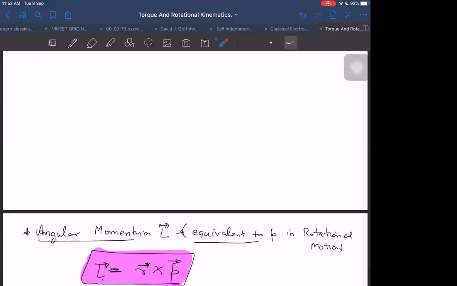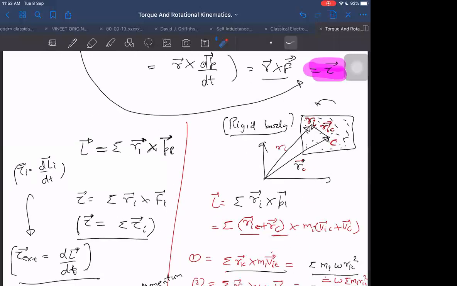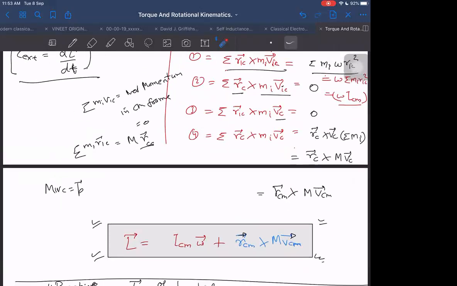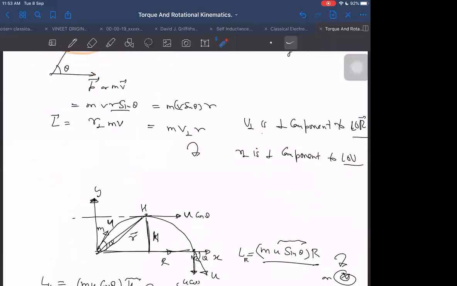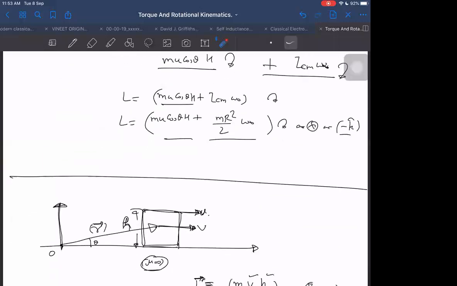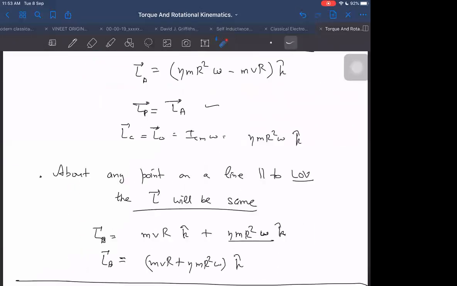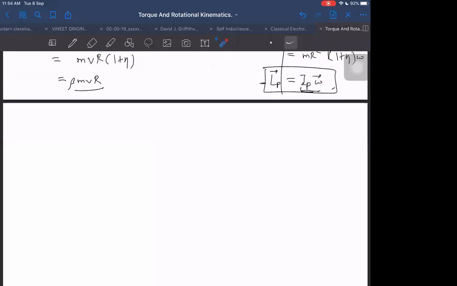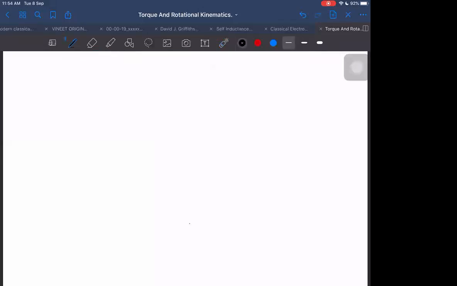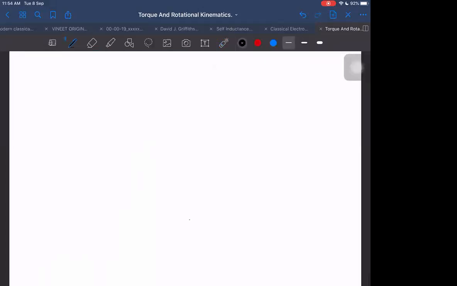There is one question of this type I have seen somewhere. If I get that question again, I will see what is the exact statement, what they have asked in that, and then I will discuss that one here in class. For the time being, let us move on to some questions of angular momentum only.